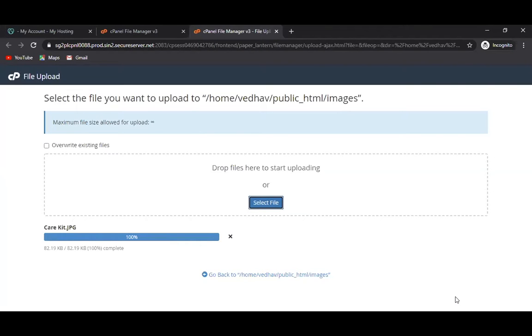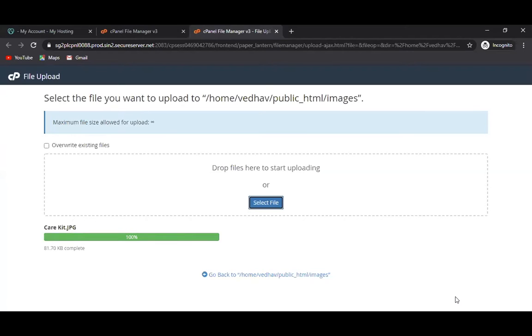Now, can you see the path? Home, Veda, slash public underscore HTML, and slash images. Yes, you can see this. Yes, copy this path. One minute. Right now, whatever images you have uploaded, this is the path of that image.